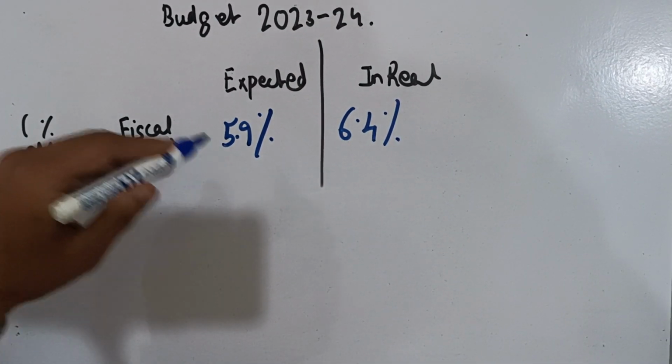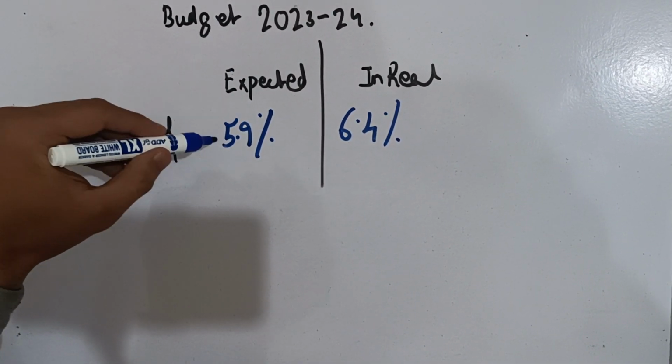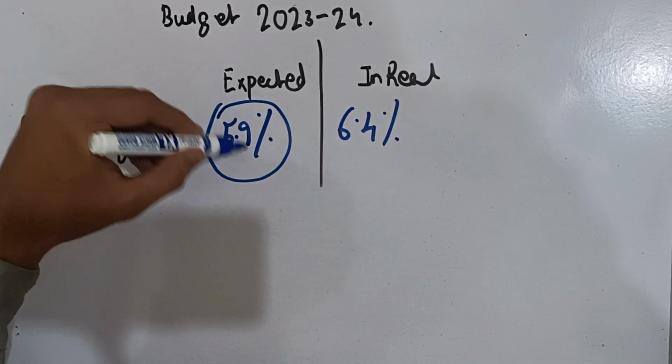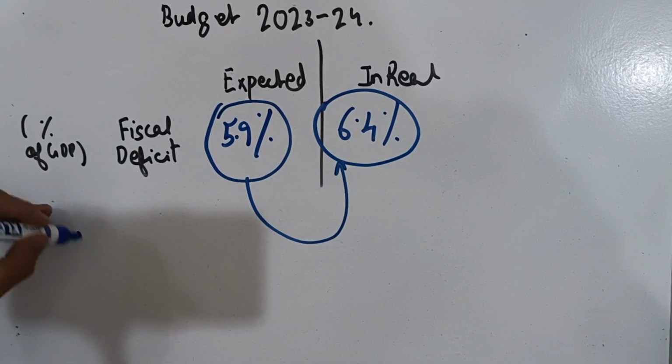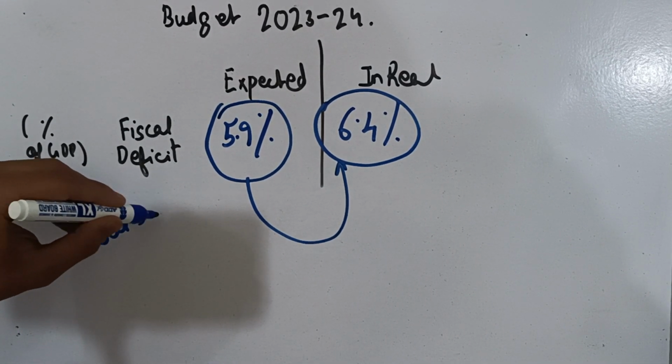The fiscal deficit of the interim budget was expected to be 5.9%, but it has increased to 6.4%. It means the loans of the government have risen.